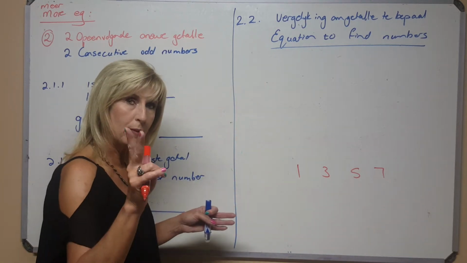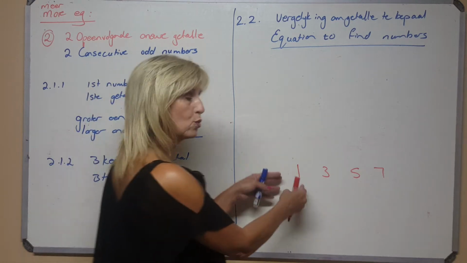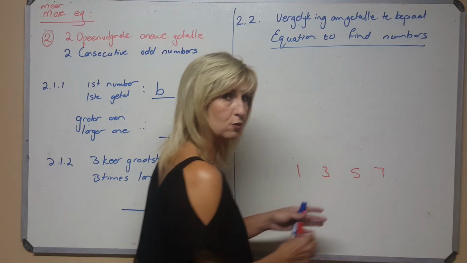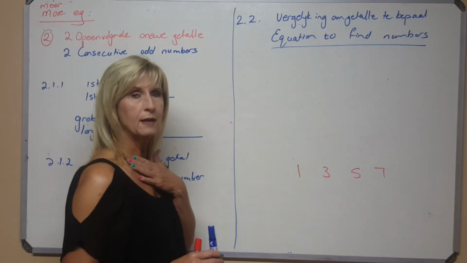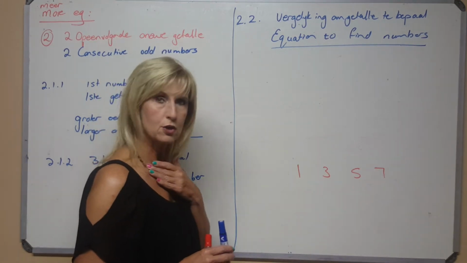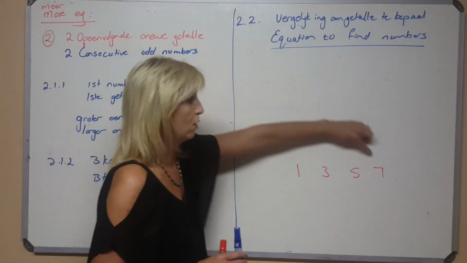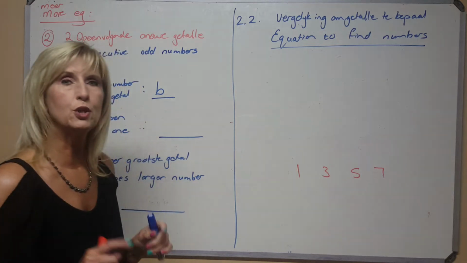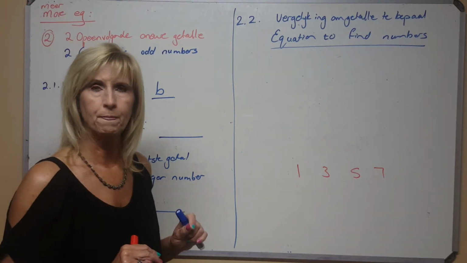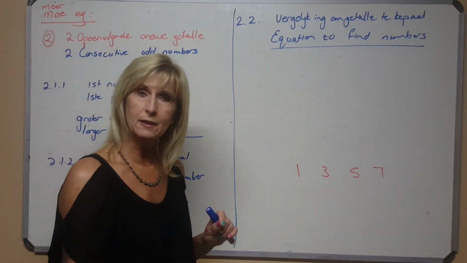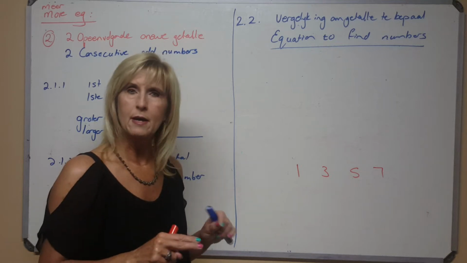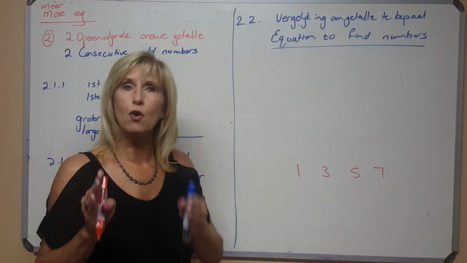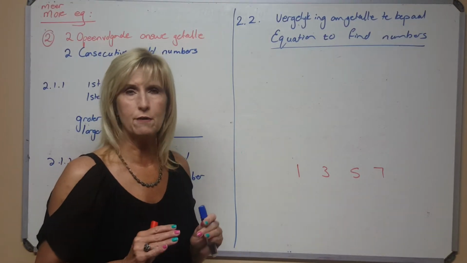Don't think that because you add 2 it will become even. Remember it was odd. If you add 2 it still stays odd. You seem to think that if you add 2, it's going to be even. It's not. If the first one, whichever one it was, and you add another 2, it's still going to stay odd. So what is the difference between 2 odd numbers? 2. What is the difference between 2 even numbers? Also still 2. Between any 2 odd numbers, there's a difference of 2. Between any 2 even numbers, there will still be a difference of 2.